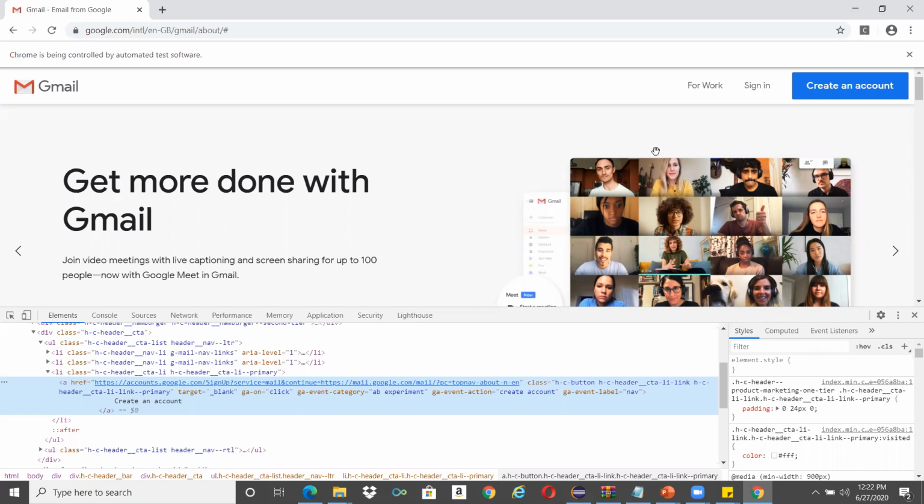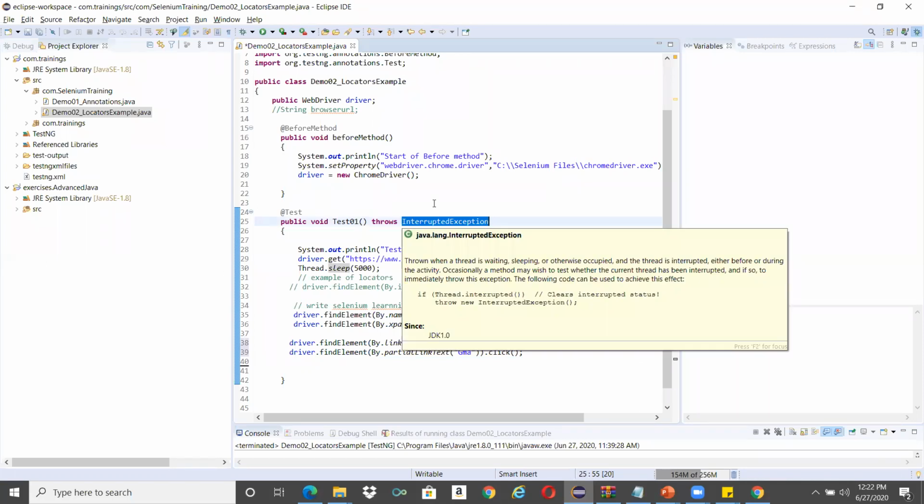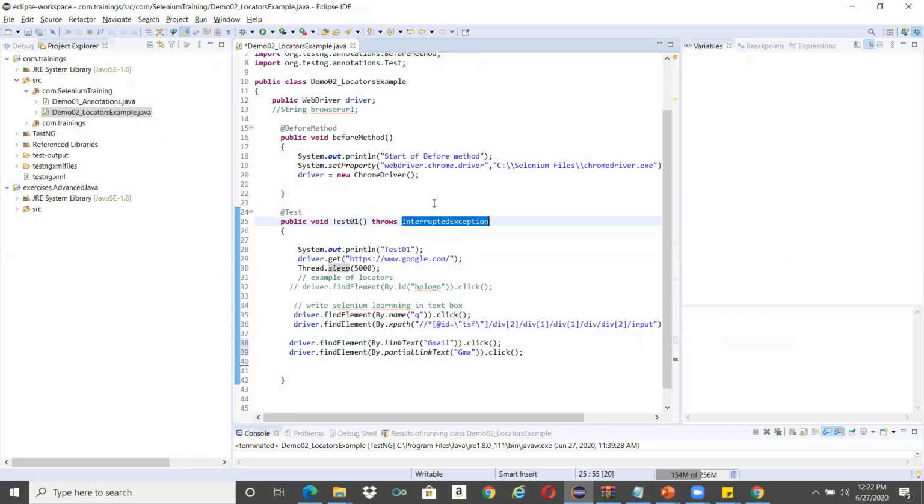Okay, InterruptedException. I think when I used Thread.sleep, it popped up. Yes, this is an altogether different concept of exceptions. Maybe we will take it in the next session. That's what I'm telling Anna. This is altogether a different concept, exceptions. Don't spend time on this, don't bother about it. We have a separate session on this. We will tell you what the different types of exceptions are, why we have to use them, and where we have to use them.